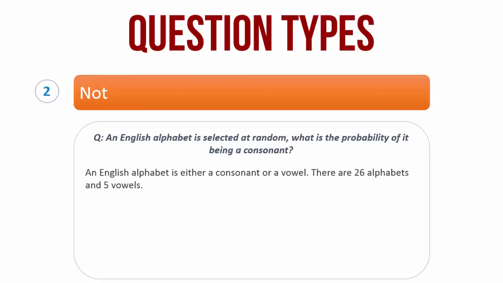So since an alphabet can be only one of 2 things, that is, it can either be a consonant or it can be a vowel, the probability that an alphabet is a consonant is equal to 1 minus the probability of it being a vowel. Since there are 5 vowels, the probability of it being a vowel is 5 by 26. So the probability that a randomly selected alphabet is a consonant is 21 by 26.